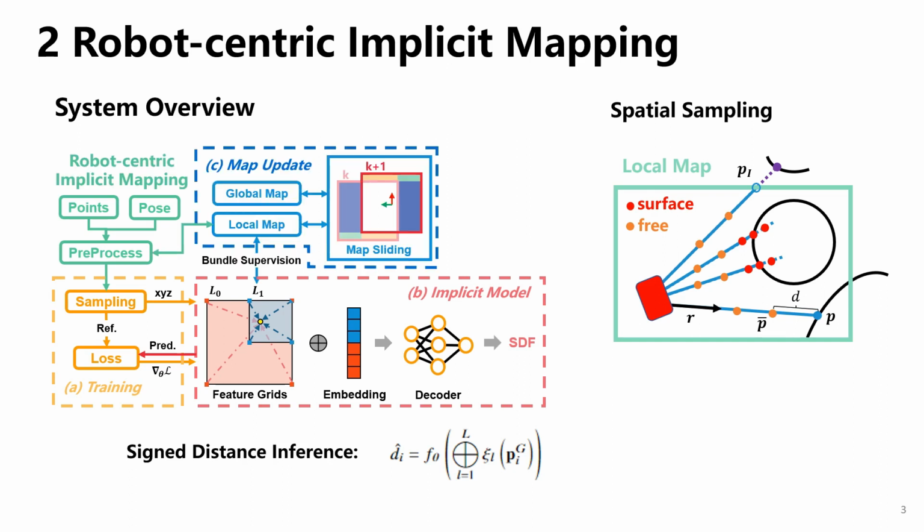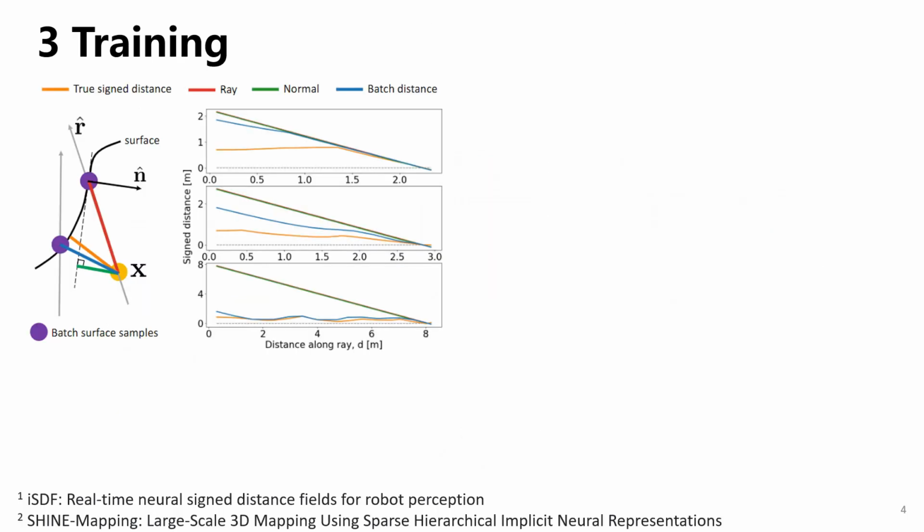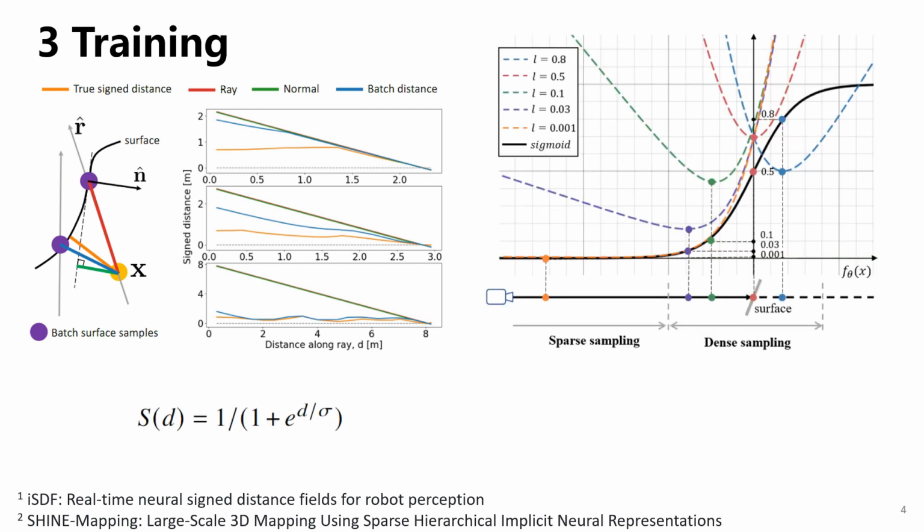We proposed a robot-centric implicit mapping structure to conduct powerful bundle supervision and memory efficient mapping, enabling large-scale incremental mapping and various applications. As shown on the left, it is obvious that the ray distance, shown in the red line, is different from the true signed distance shown in the orange line, which indicates the distance of a point to its nearest surface. We use a sigmoid function to map the signed distance value to the range between 0 and 1, and apply binary cross-entropy loss function to give higher weights to sampling points near surfaces, to avoid deviating signals contaminating the reconstructed signed distance field.